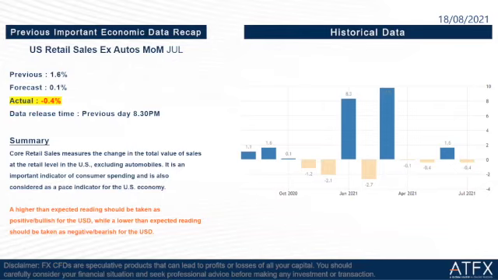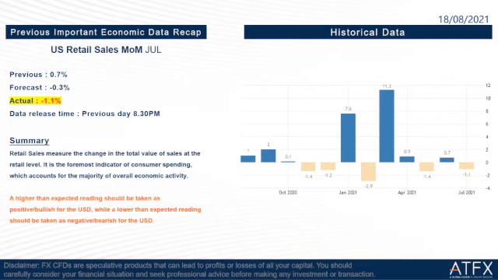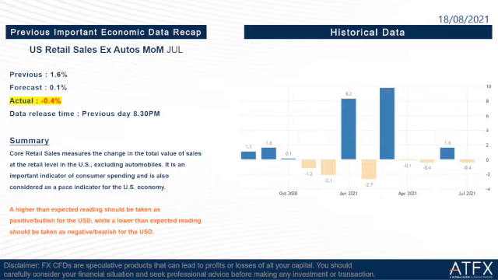The next one is US retail sales monthly, July. The previous is 0.7%, the forecast is negative 0.3%, the actual is negative 1.1%, which is not good for the USD. So both of the previous important economic data for the US are not really good for the USD.